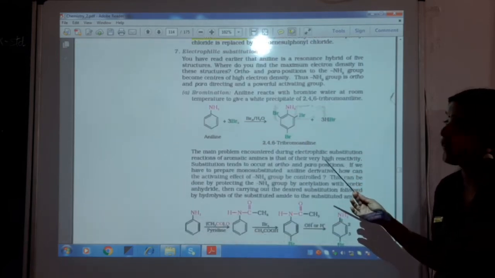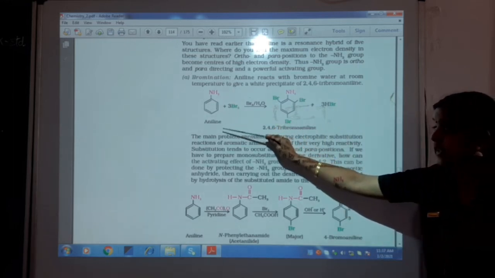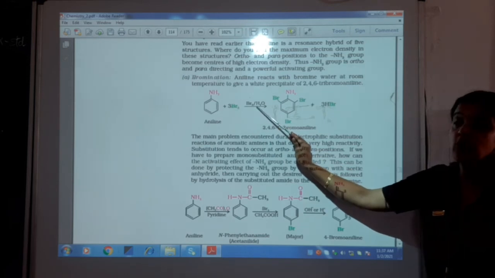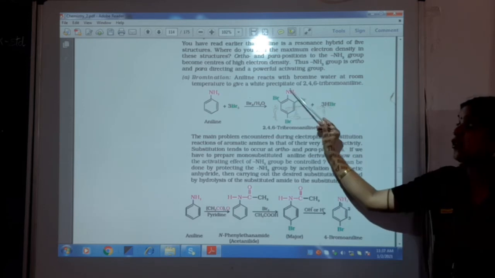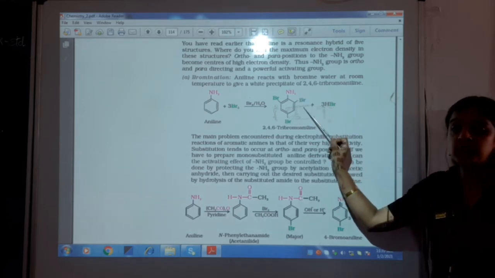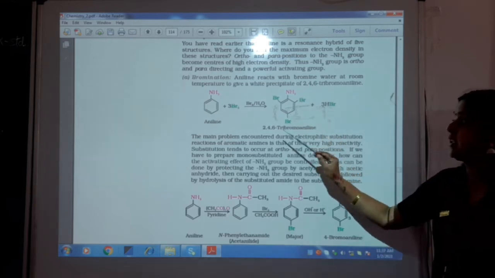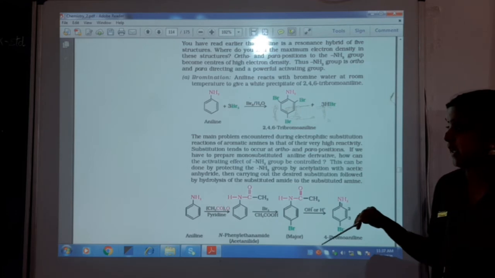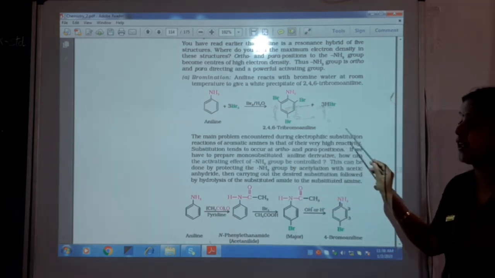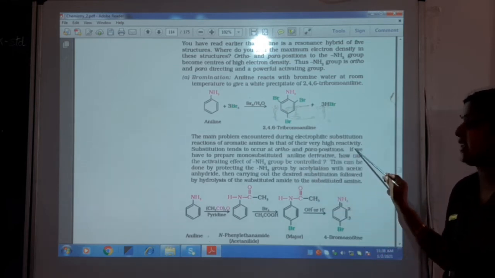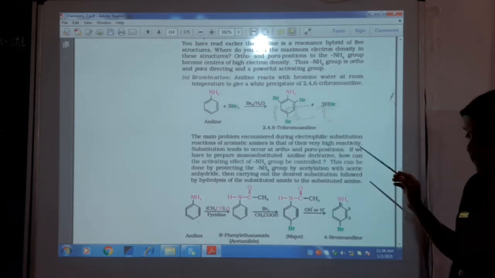Next we have electrophilic substitution, where the electrophile comes and attacks the benzene ring. Aniline on bromination with bromine water gives tribromoaniline. Remember, children, since NH2 is an electron releasing group, it is not the meta position, but the ortho and para positions that get occupied. So you get 2,4,6-tribromoaniline with HBr. The main problem encountered during this electrophilic reaction is the very high reactivity, that is, substitution takes place at all three positions. You cannot stop it.